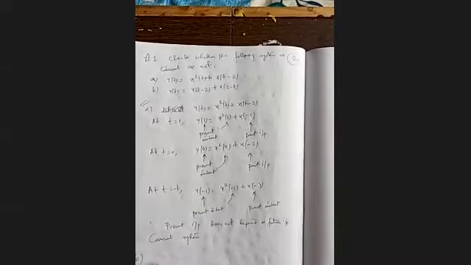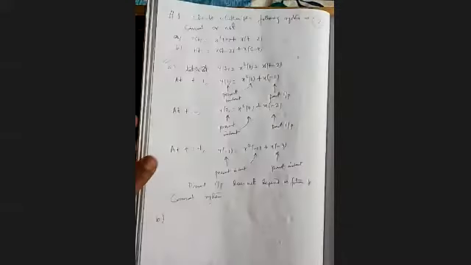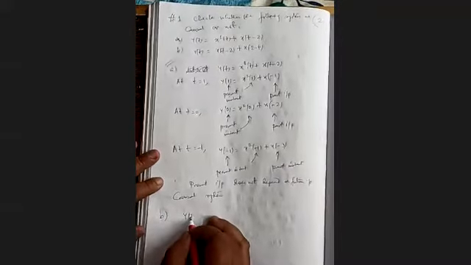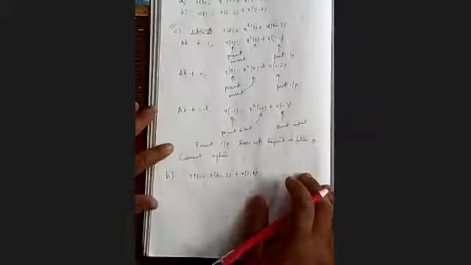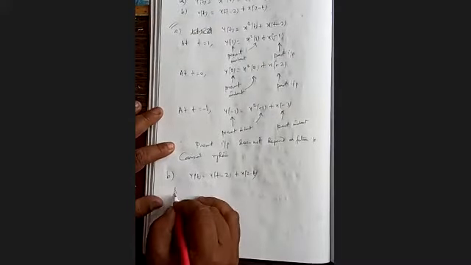Next problem: y(t) equals x(t minus 2) plus x(2 minus t). Whether it is causal or not. One simple method of analysis is that since our previous problem gave us a causal system, we can expect this will be a non-causal system, but we have to justify it. Let's see. Again, take three instants.